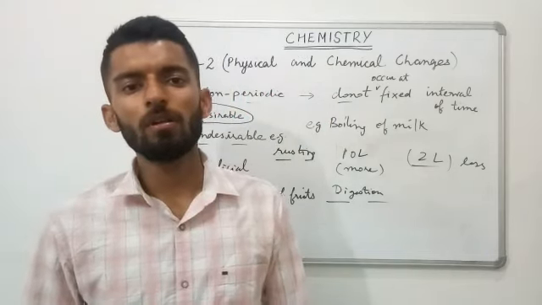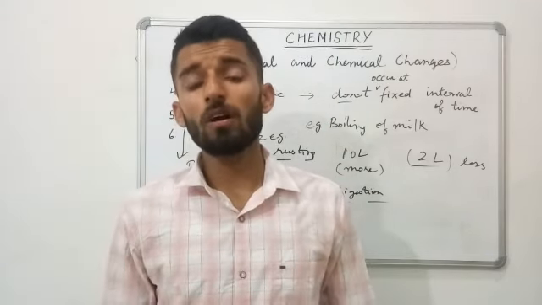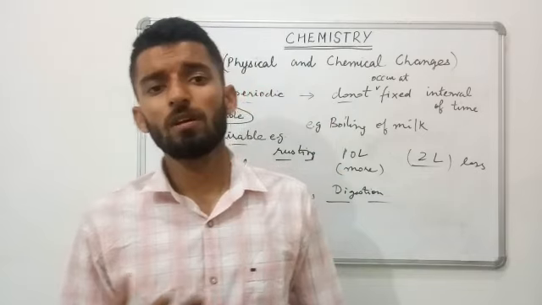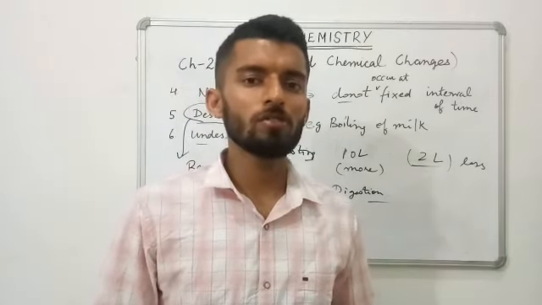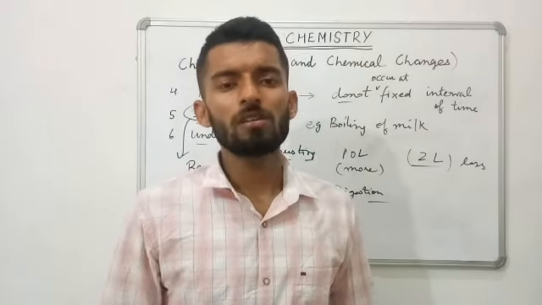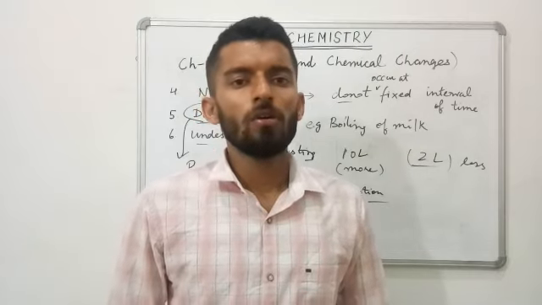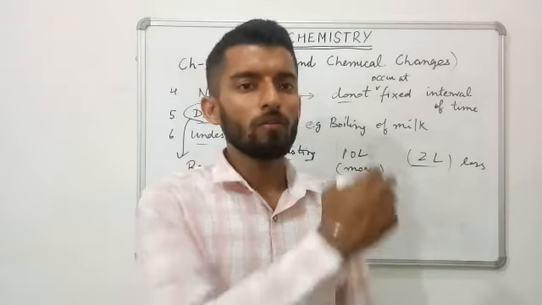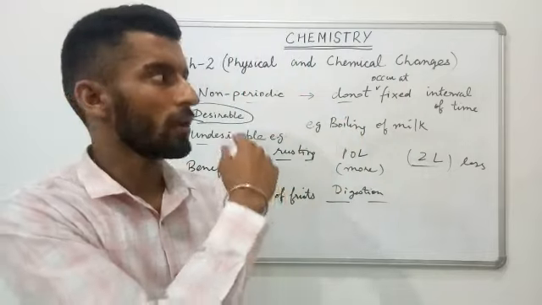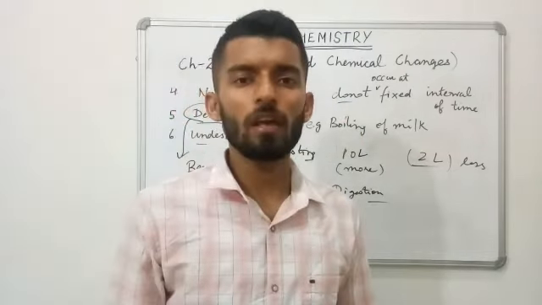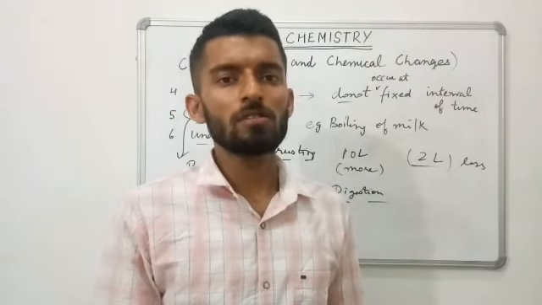After that, desirable change, which is not harmful to us, which is useful to us, and undesirable change, which is of no use to us or is harmful to us. So next we have to relate all these with respect to physical and chemical changes. So next we will start soon.